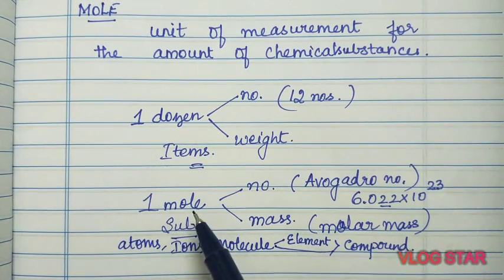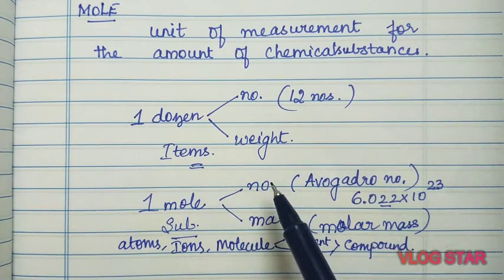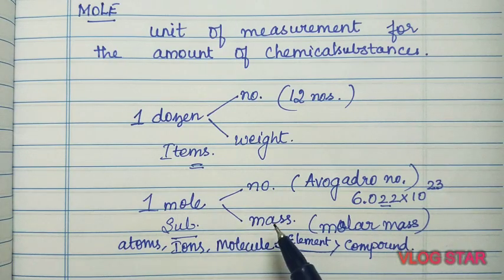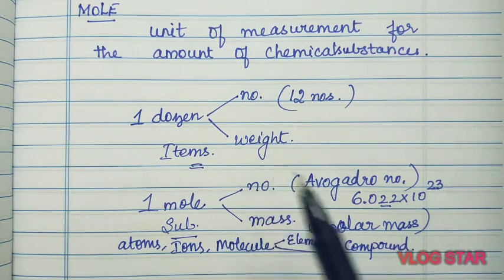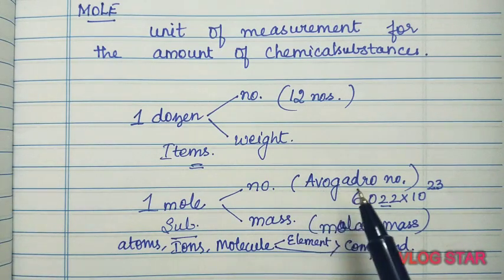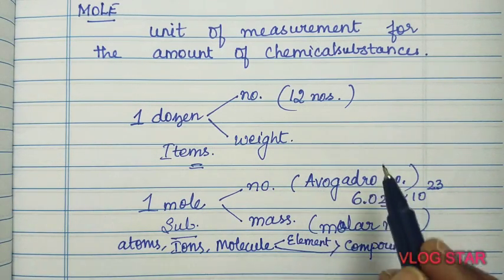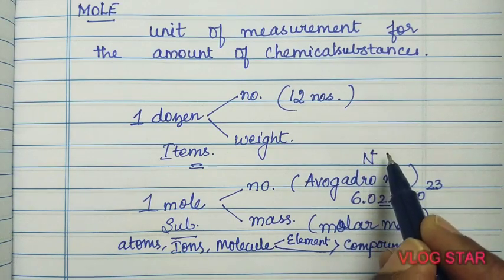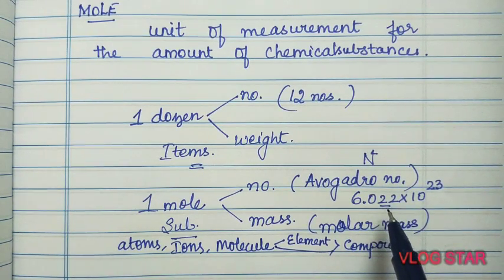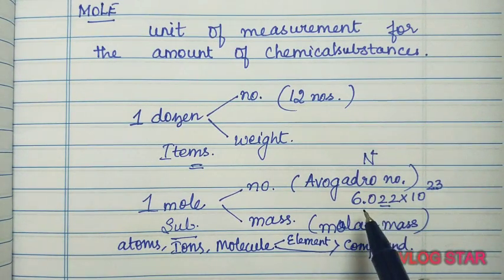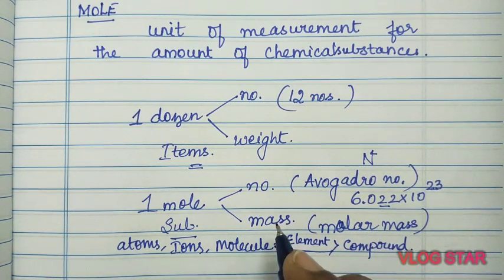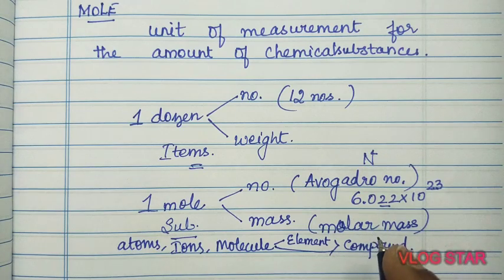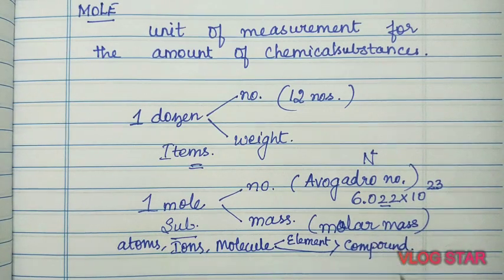So what is 1 mole? 1 mole can be related to number as well as mass, like 1 dozen can be related to number as well as weight. So what is that constant number? It is called Avogadro's constant. It is represented by the letter N. And please remember 22 and 23: 6.022 into 10 to the power 23. What is the mass? It's molar mass. So we'll do one example for better understanding.